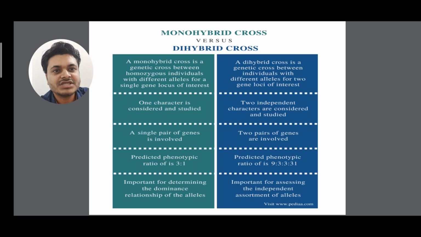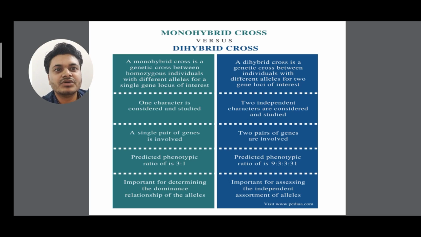In monohybrid cross, a single pair of genes is involved, whereas in dihybrid cross, two pairs of genes are involved. The phenotypic ratio of monohybrid cross is 3:1, whereas the phenotypic ratio of dihybrid cross is 9:3:3:1. In monohybrid cross, it is important for determining the dominance relationship of the allele, whereas in dihybrid cross, it is important for assessing the independent assortment of alleles, clear?